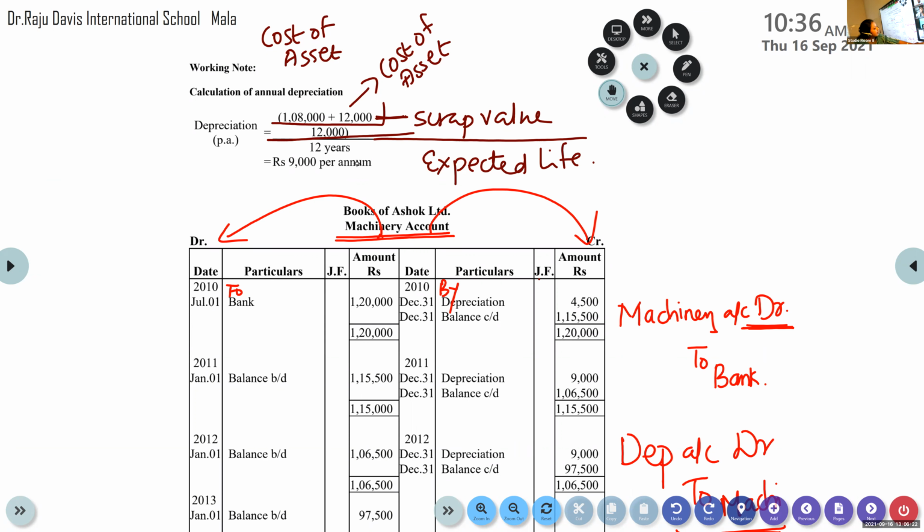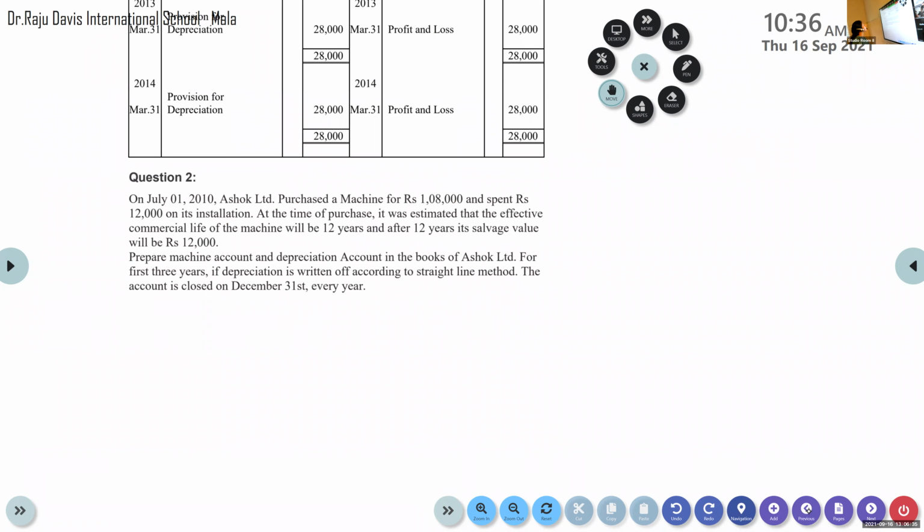Now, take care of the dates. When is the asset purchased? Look at the date. It is on July 1st.